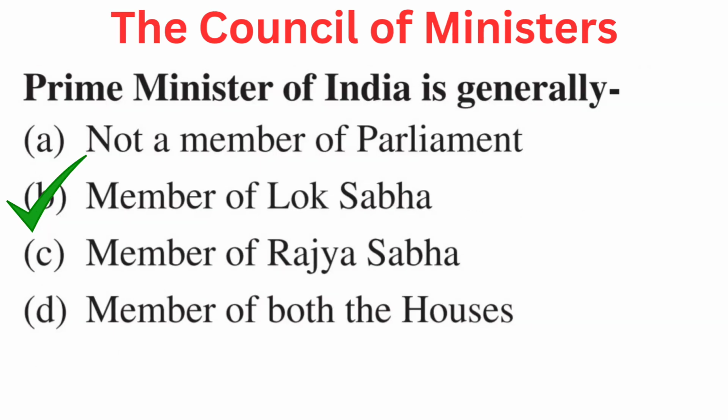Your question is, Prime Minister of India is generally. Your options are A. Not a member of Parliament, B. Member of Lok Sabha, C. Member of Rajya Sabha, or D. Member of both the houses. Right answer is B. Member of Lok Sabha.